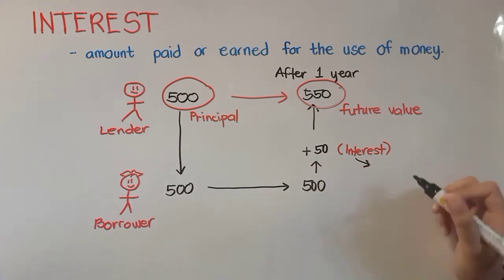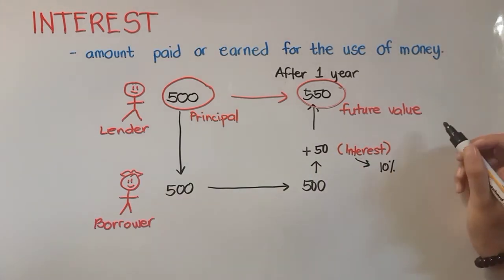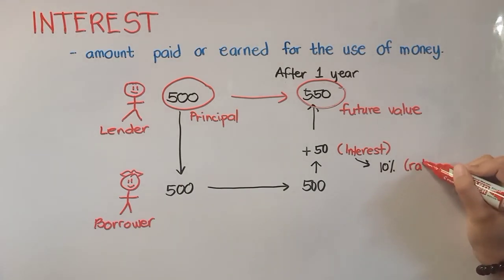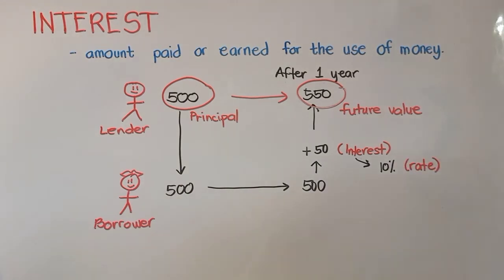This interest here is a portion of the principal amount. 50 pesos is 10% of 500. This percentage is called the rate. Remember that without interest, it would be hard for someone to lend you his or her money.